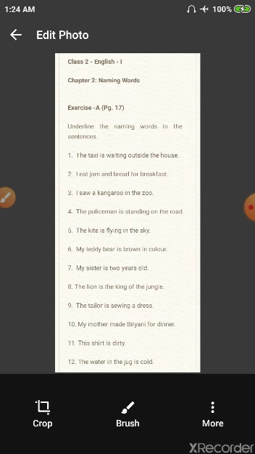Underline them. Question 5. The kite is flying in the sky. The same way, when I ask the question, is this a name of a person, place, animal, or thing? With each word of this sentence, I get the answer yes only with the words kite and sky, because kite is a name of a thing and sky is a name of a heavenly body.